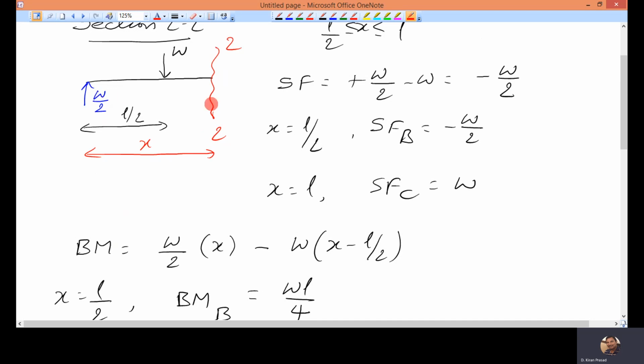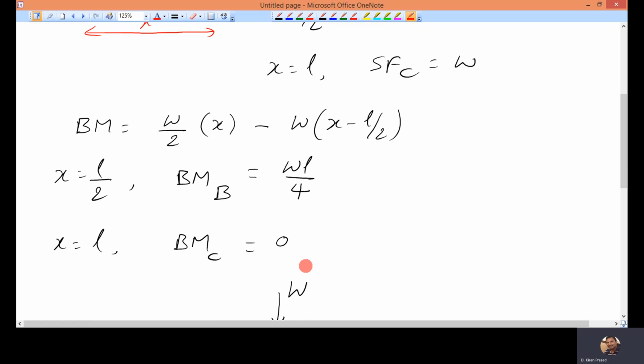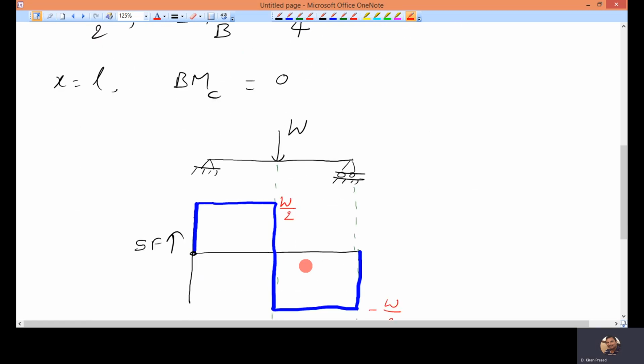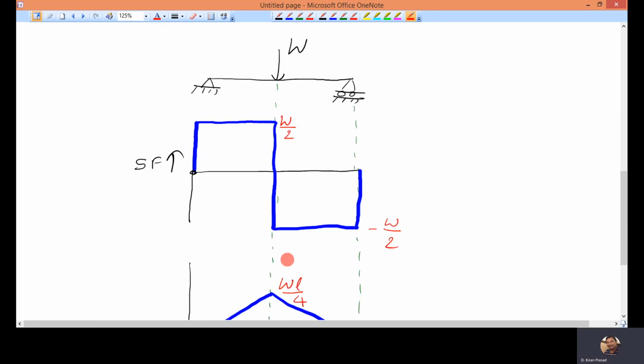Sign convention about this section: W by 2 is clockwise, so positive. W is anti-clockwise, so negative. Then put X equal to L by 2, and you will get the bending moment at B. Put X equal to L, and you will get the bending moment at C. Once you know all these values, you can draw the shear force and bending moment diagrams.